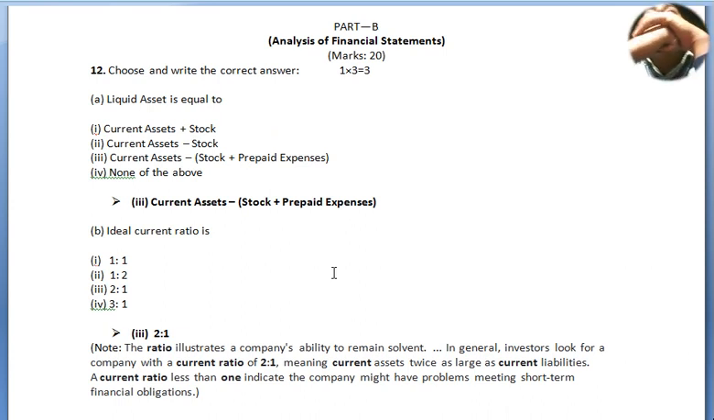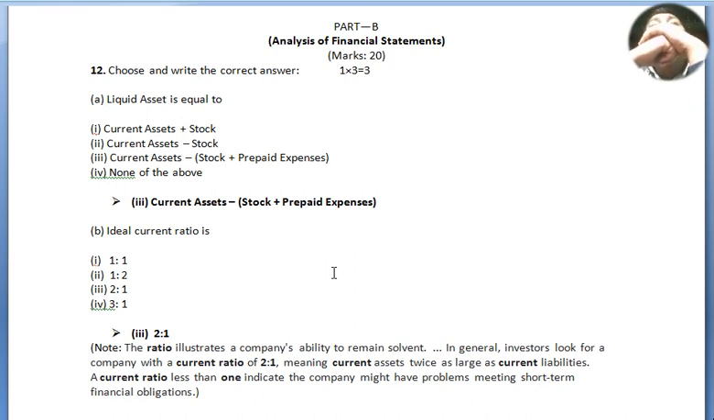Now we move to our part B. Analysis of financial statement, marks 20. Question number 12. Choose and write the correct answer. Liquid assets is equal to current assets plus stock, current assets minus stock, current assets minus stock plus prepaid expenses, none of the above. And the answer is option number 3, current assets minus stock plus prepaid expenses.